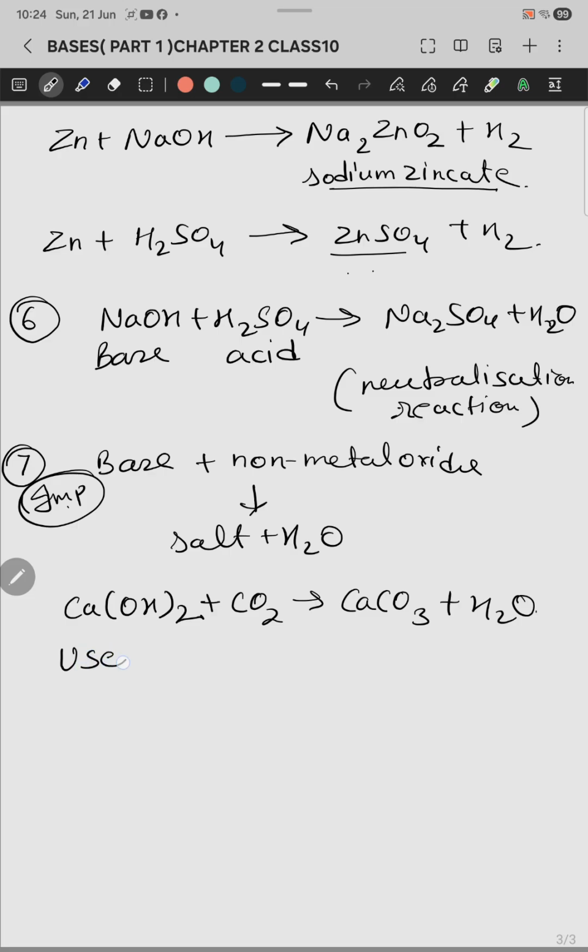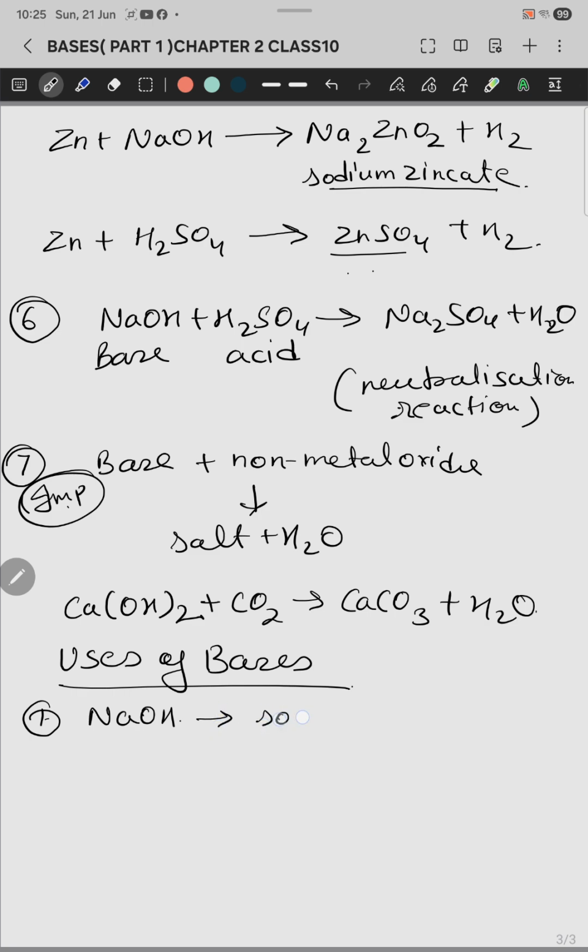Now come to the next topic. We are doing the uses of bases. What are the uses of bases we have? First use: sodium hydroxide, it is very common. Sodium hydroxide is used in making soap, paper and synthetic fiber like rayon, which is a synthetic fiber, that is man-made.